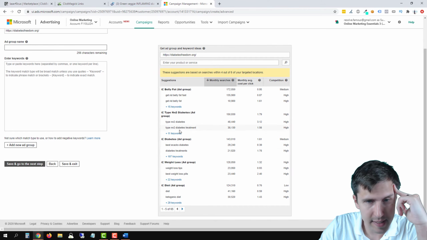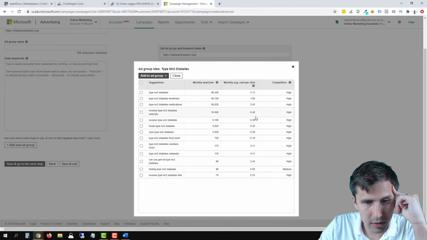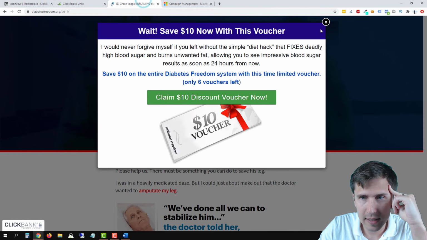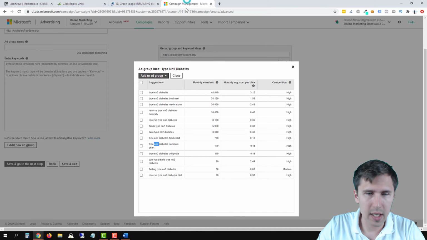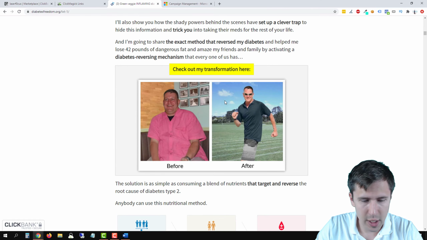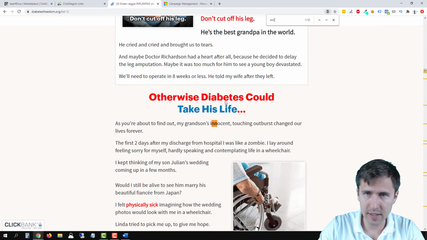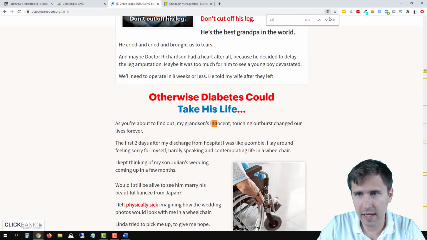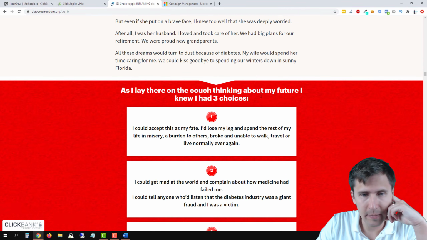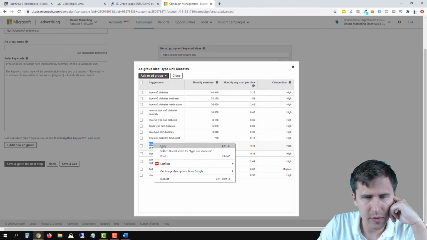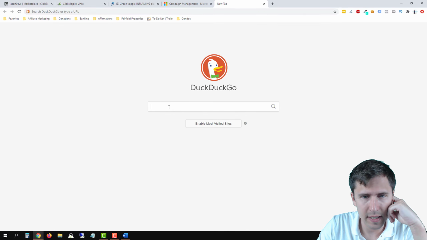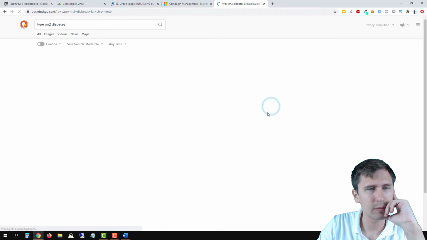So for example, let's see. Reverse type 2 diabetes. So you want to make sure, like this NN2 diabetes, what is that? Right? So we can go down here and we can just do some research and see, like, does this sell NN2 diabetes? So what I'm going to do is maybe Control F to find and type in NN2, or maybe NN. Yeah, so NN, just that doesn't work. So it doesn't look like this has anything to do with NN diabetes, but what we can do, type NN2 diabetes. What we can do is we can copy that, go back here and paste it here and see what this is.